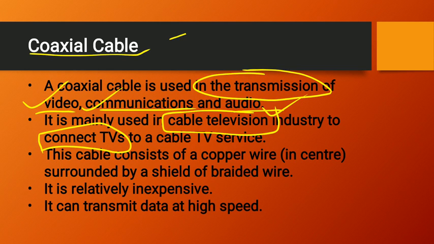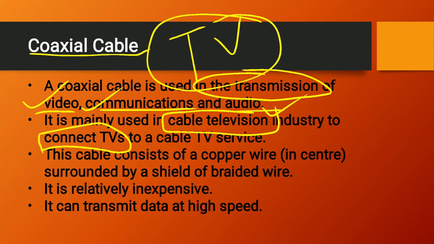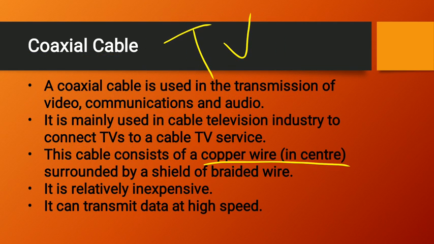So coaxial cable will always be used for connecting the televisions. That coaxial cable is connected with the television to give you the channels of the television. This cable consists of copper wire. So remember this, there is a copper wire in the center and surrounded by a shield of braided wire.